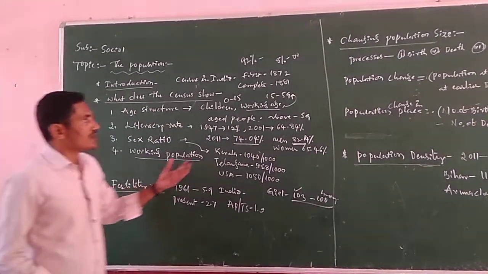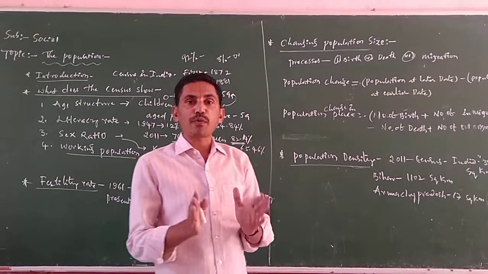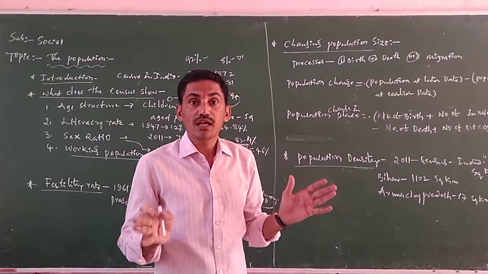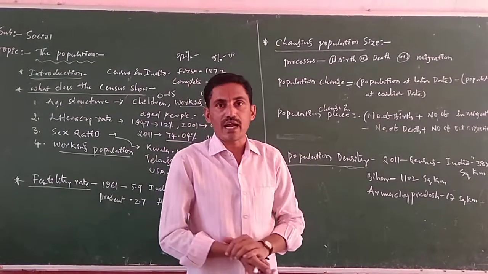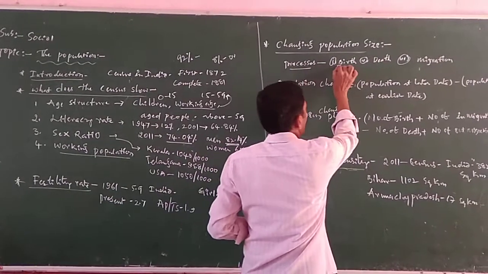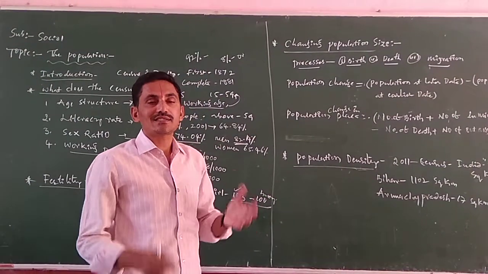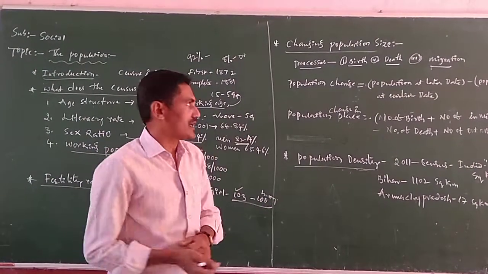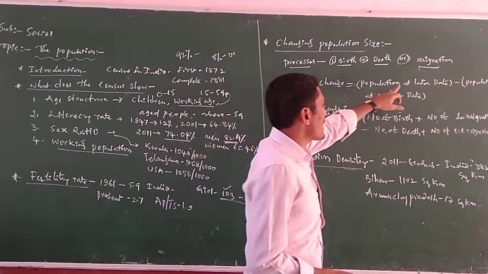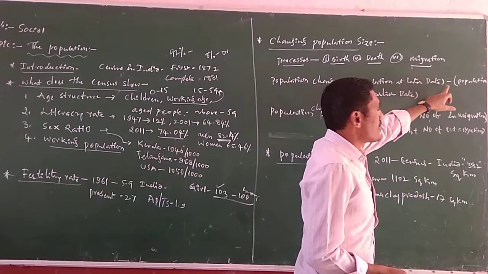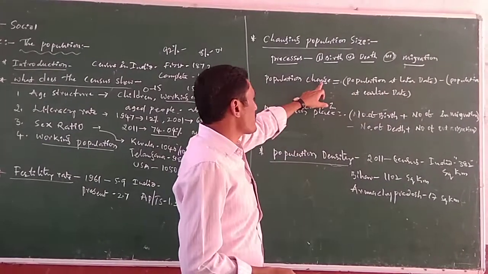Next point is changing population in a place. How does the population change? Basically the population changes in a country or in a region. How can we understand? The processes of birth, death and migration can change the population's size in an area or a country. Population change is the population at the later date minus the population at the earlier date.